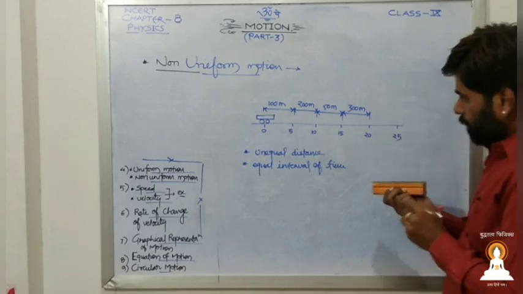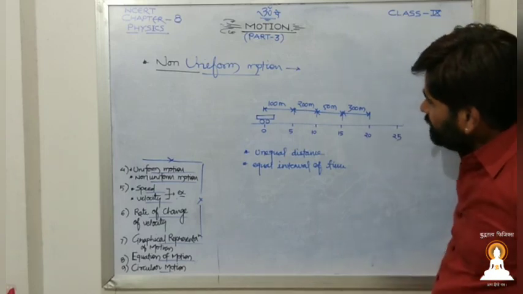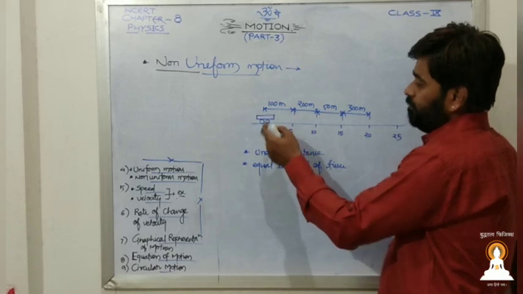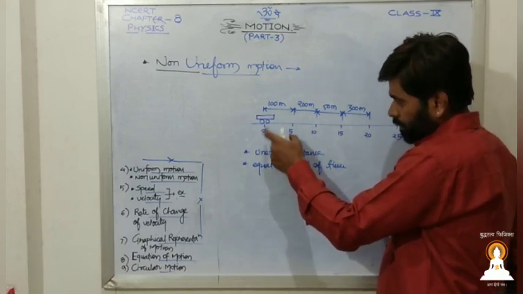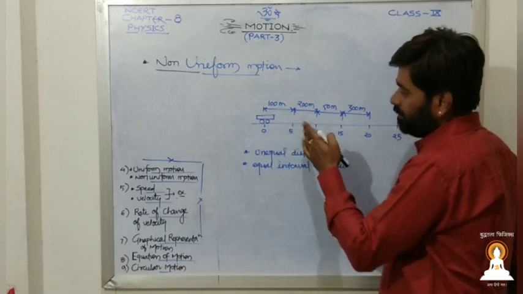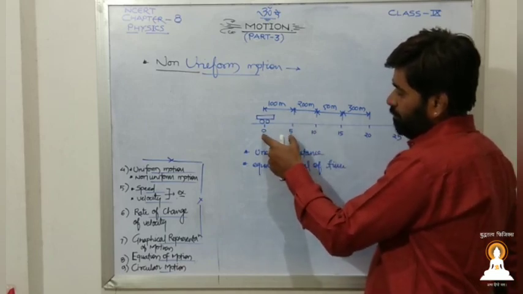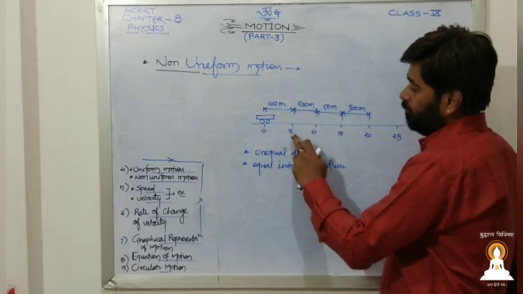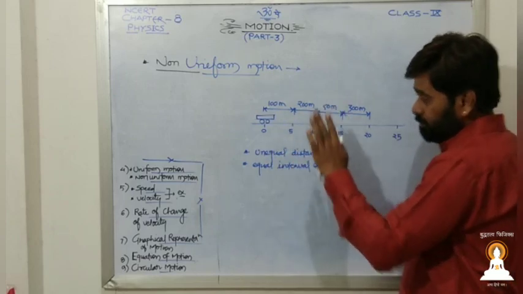If you do some analysis, you may just imagine the path. From 0 to 5 minutes, 100 meters, no problem. From 5 to 10 minutes, 200 meters means what?